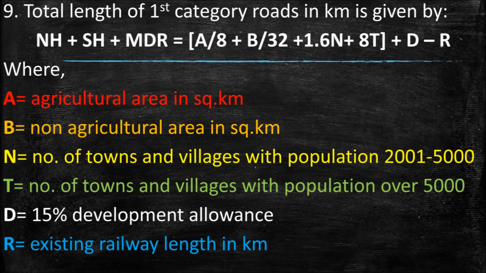The total length of first category roads in kilometers was given by the formula NH plus SH plus MDR, that is, length of national highways plus state highways plus major district roads, is equal to A by 8 plus B by 32 plus 1.6 N plus 8T plus D minus R, where A stands for agricultural area in square kilometers, B stands for non-agricultural area in square kilometers, N stands for number of towns and villages with population 2001 to 5000, T stands for number of towns and villages with population over 5000, D stands for 15% development allowance, and R stands for existing railway length in kilometers.